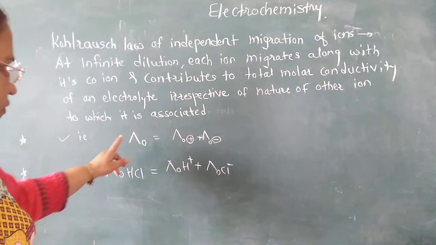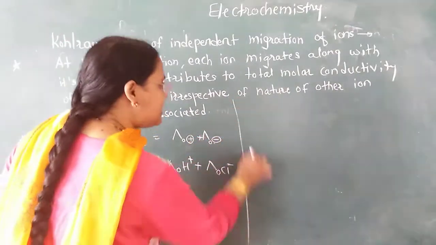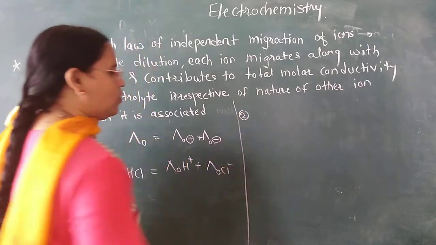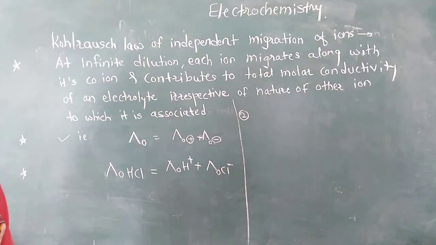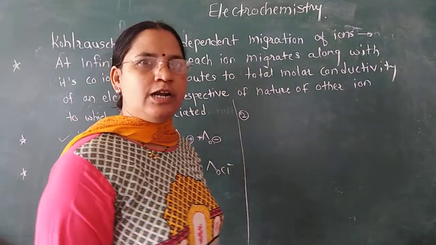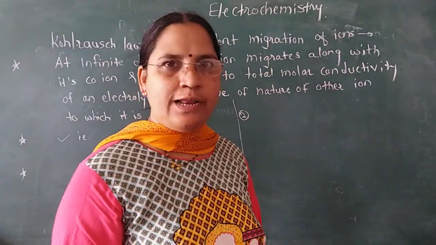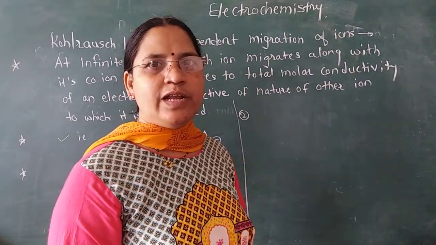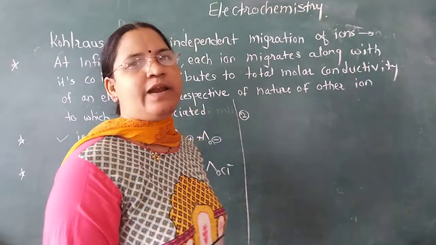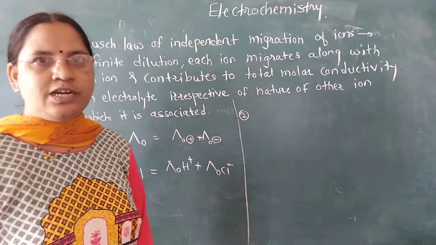See the second application of Kohlrausch's law. By using the molar conductivity values for strong electrolytes, the molar conductivity value for a weak electrolyte at infinite dilution can be calculated.